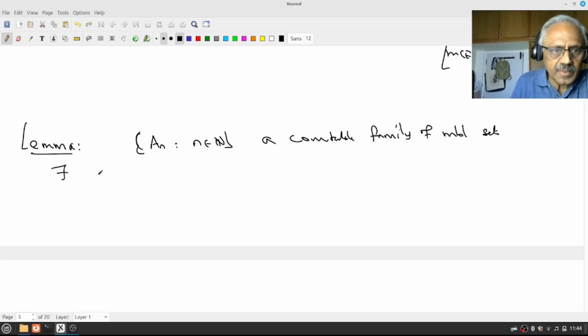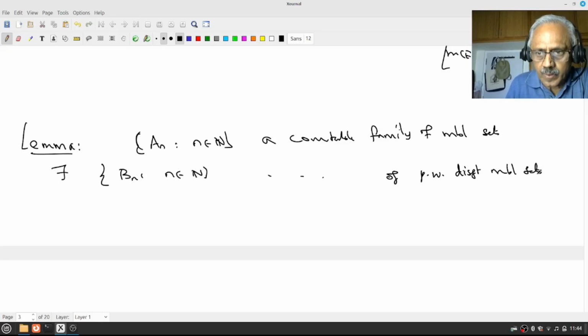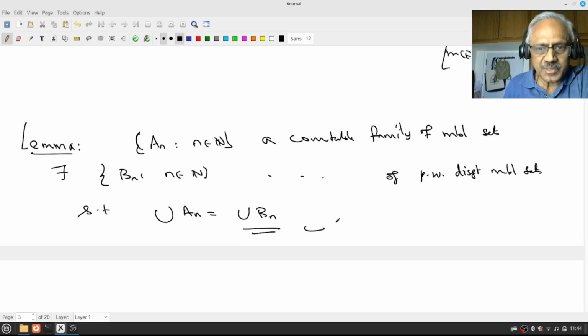Then we claim there exists another countable family Bn of pairwise disjoint measurable sets such that union An is union Bn, and union Bn is measurable by the theorem. This is the theorem.